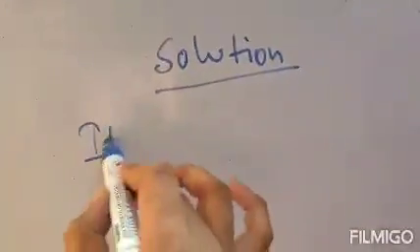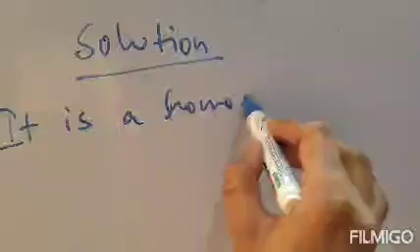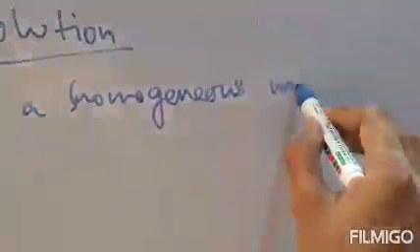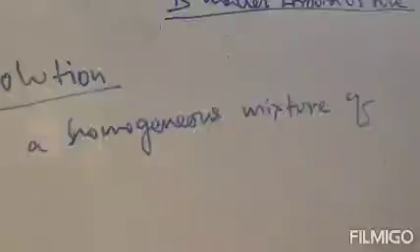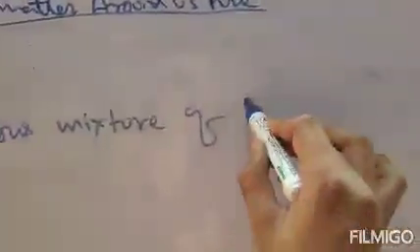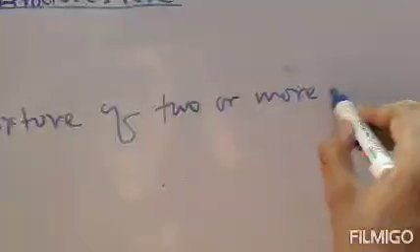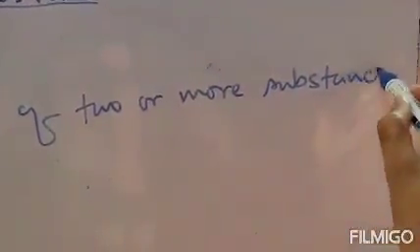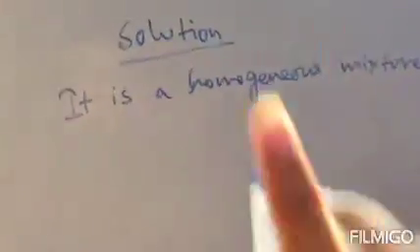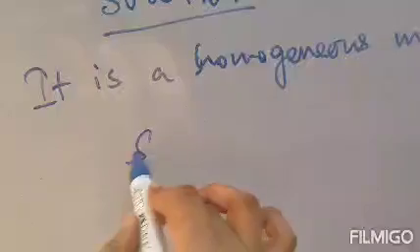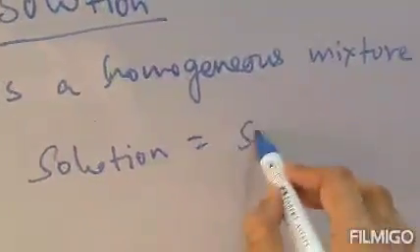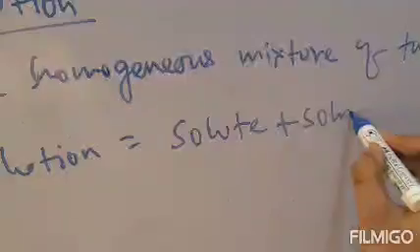So we will write: it is a homogeneous mixture of two or more substances. This is a solution. Now solution has two parts. One is solute and the other one is solvent. So you can write: solution equals solute plus solvent.